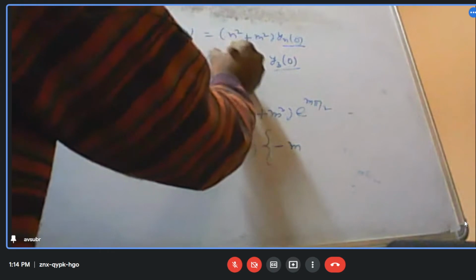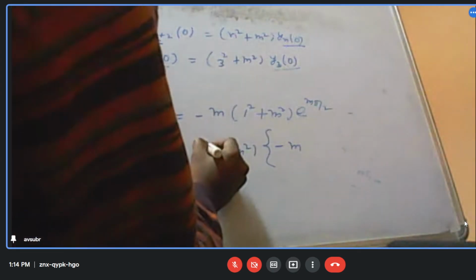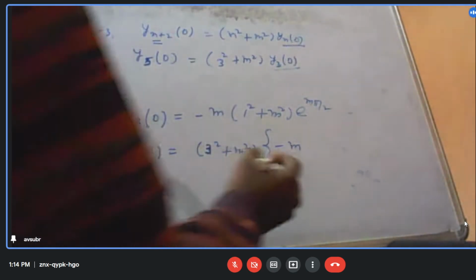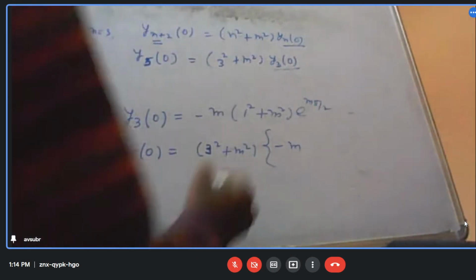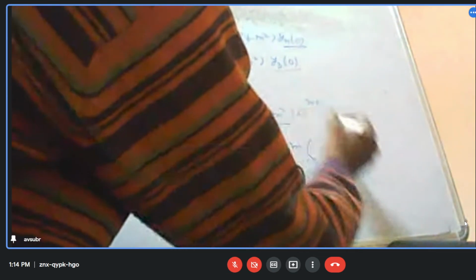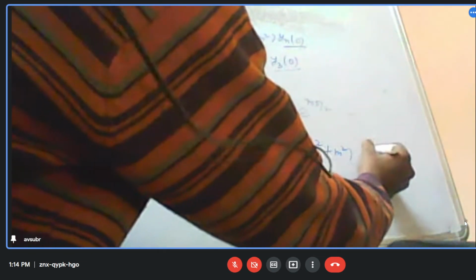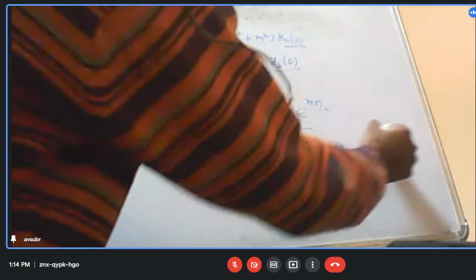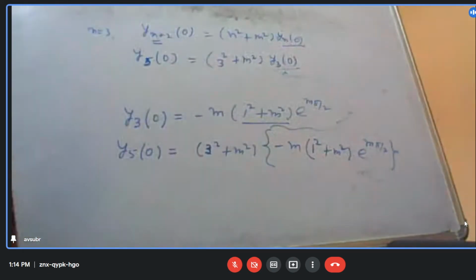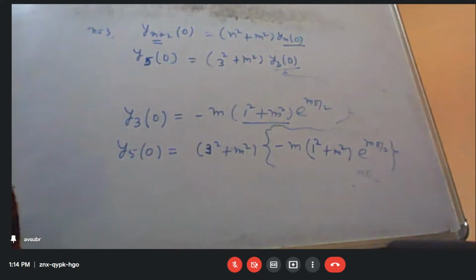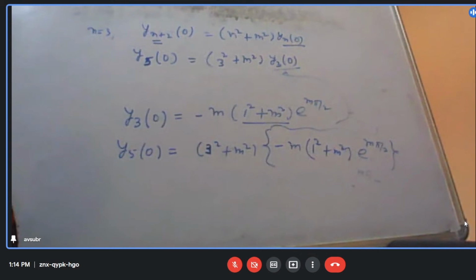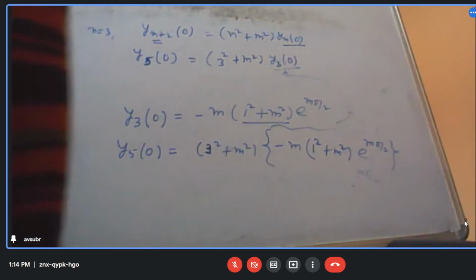This will also change to 3. So this will be 3 square, 3 square plus m square, right? So minus m into 1 square plus m square into e to the power m pi by 2. What is this? This whole is y3 at x equal to 0. Okay, so that is what I have written. I hope it is clear.